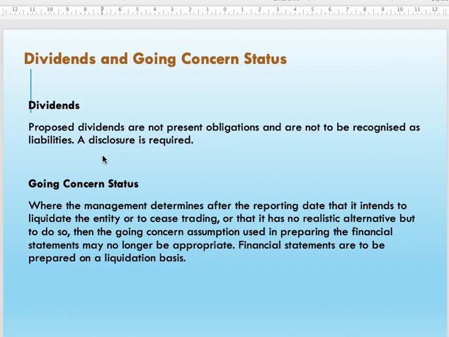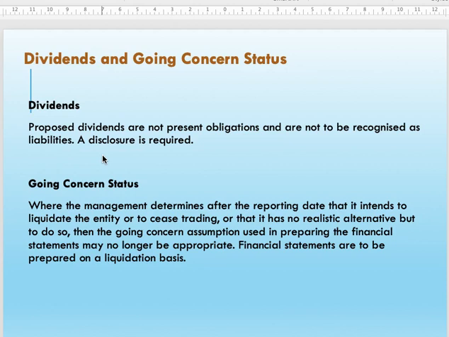So what you need to do is adjust your financial statement so that you prepare it based on liquidation status. What does it mean by preparing the financial statement based on liquidation status? When you want to close your account, of course you need to revalue all your assets and your liabilities, because you need to dispose of assets and pay all your liabilities. So that is the meaning of liquidation basis. That means you don't have carry forward figures to the next year, because you are going to close your account and close your business, of course. So that's why under going concern, if you find that you are in liquidation status, you are closing your account, therefore you have to adjust your financial statement.